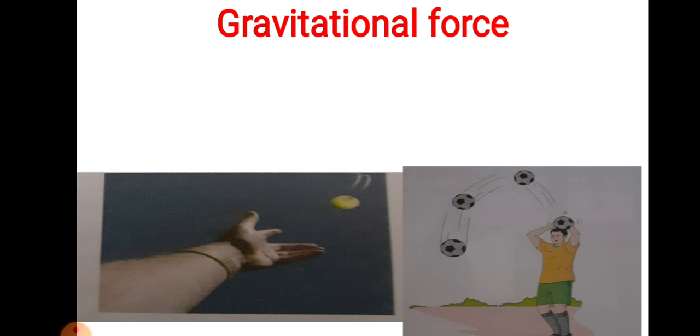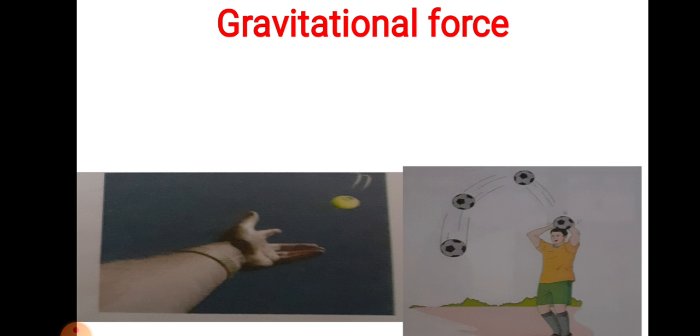Next is gravitational force. Everybody has learned this before also, when we throw any object upward, it comes down again. That is because of the gravitational force. The earth has a gravitational force which does not allow any object to stay up.